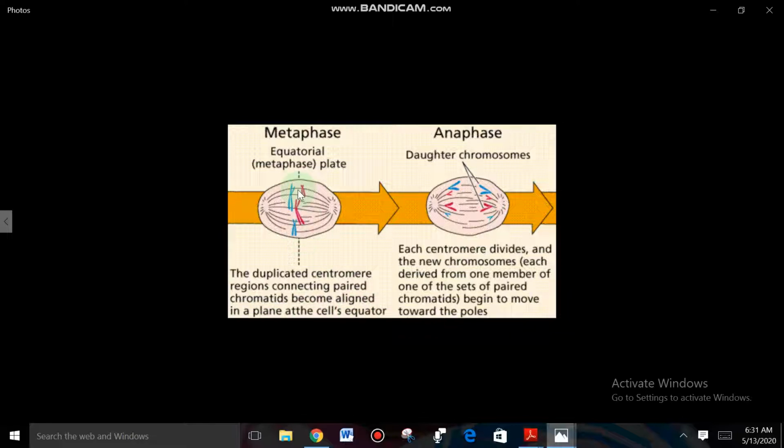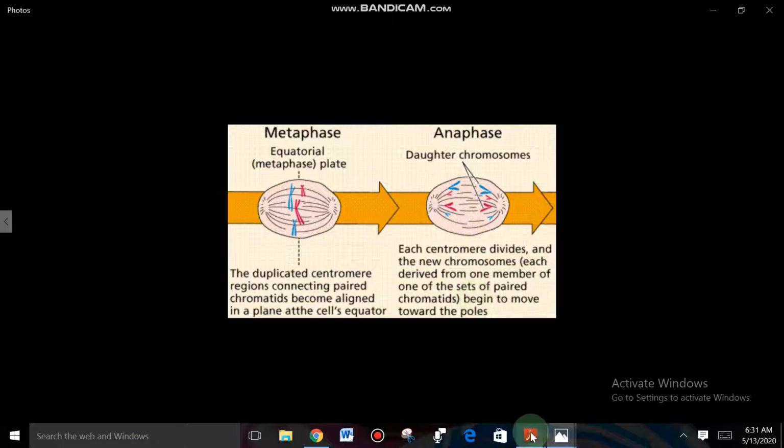So an equatorial plate is formed and all the chromatids attach to the equatorial plate; that is metaphase. After metaphase, anaphase takes place. Whenever anaphase takes place, the chromosomes are pulled towards the poles. See here, each centromere divides and the new chromosomes, each derived from one member of one of the sets of paired chromatids, begin to move towards the poles.